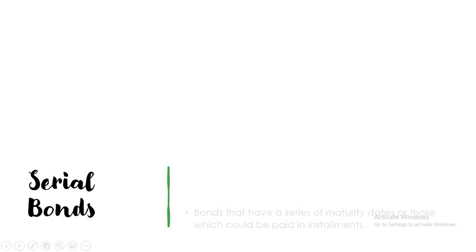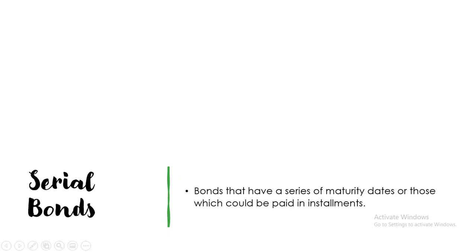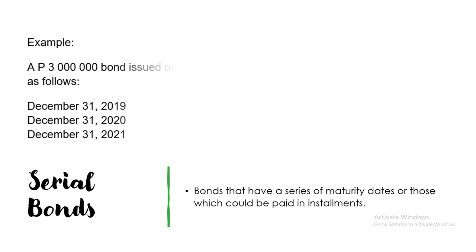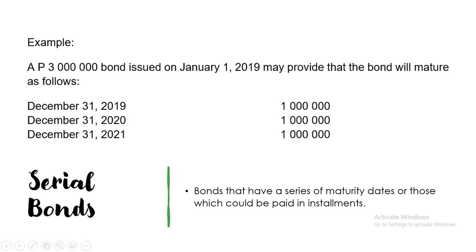For serial bonds naman, these are bonds that have a series of maturity dates or those which could be paid in installments. Okay. So for example, a 3 million bond issued July 1, 2019 may provide that the bonds mature as follows: December 31, 2019, 2020, 2021. So yearly, mababayad siya ng 1 million. If that's the case, the bonds are considered serial bonds kasi meron siyang series of payments of the principal amount.